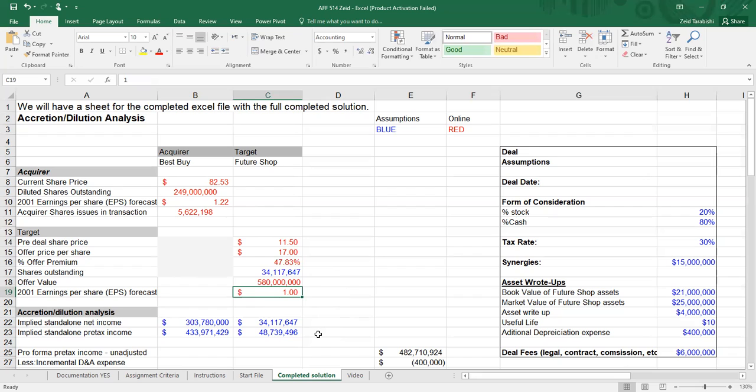Now we're going to go to the accretion and dilution analysis. We calculated the net income for each company alone by multiplying the outstanding shares with the forecasted earnings per share for 2001, for both cases, before and after tax situations.